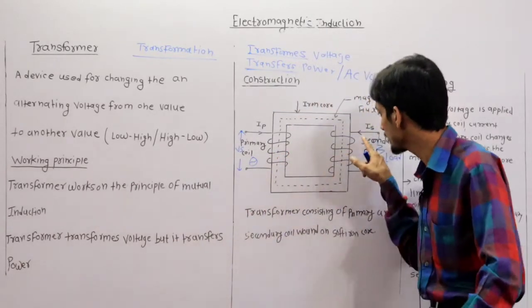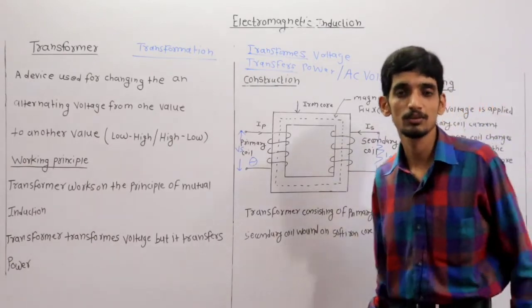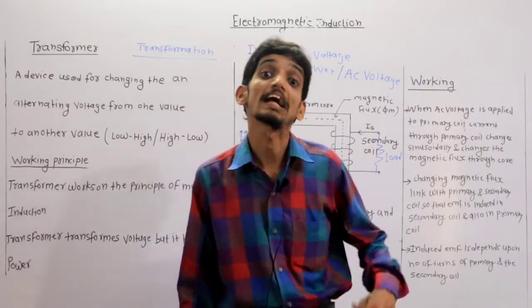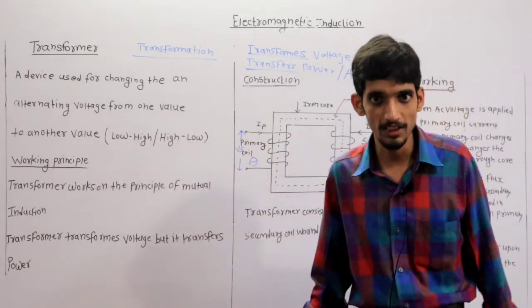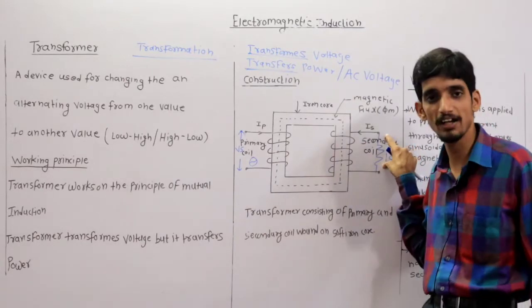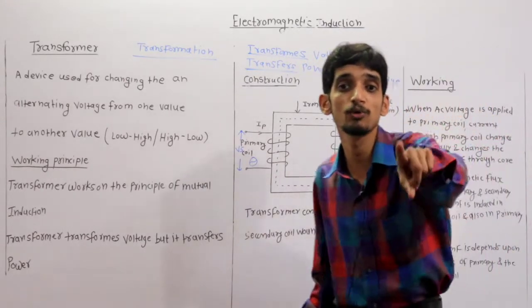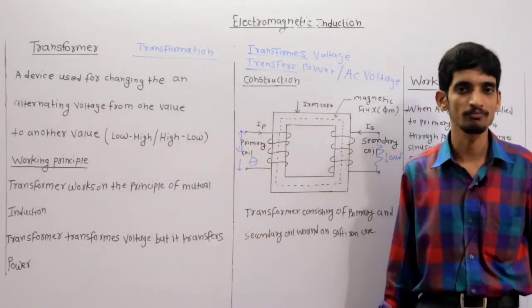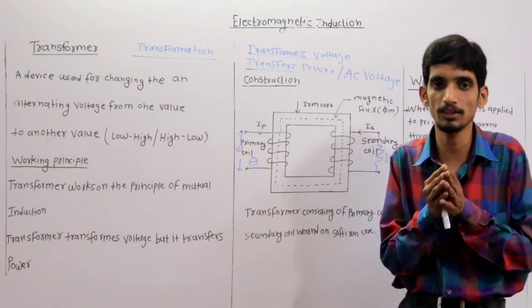And the current flowing from the secondary winding, or the second coil of the transformer, is called what? Secondary current, provided a load is connected to it. If load is not connected to the secondary winding, in that case secondary current is zero, because current does not flow through an open circuit. Clear?